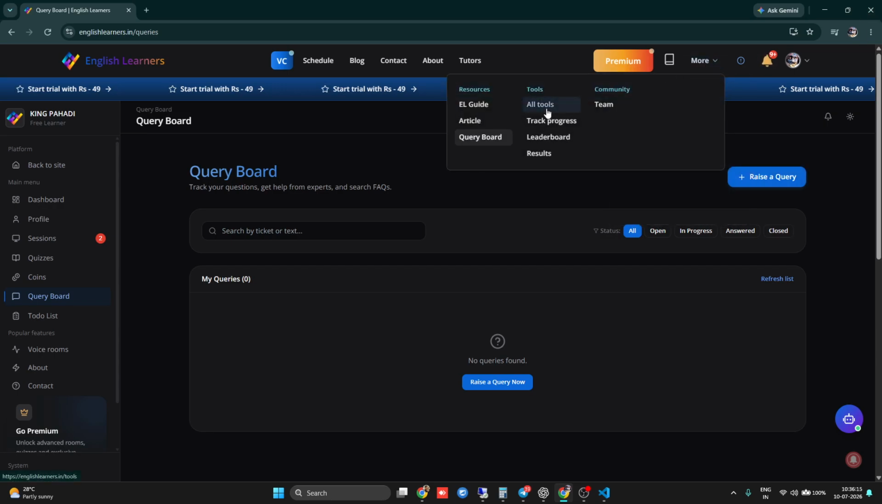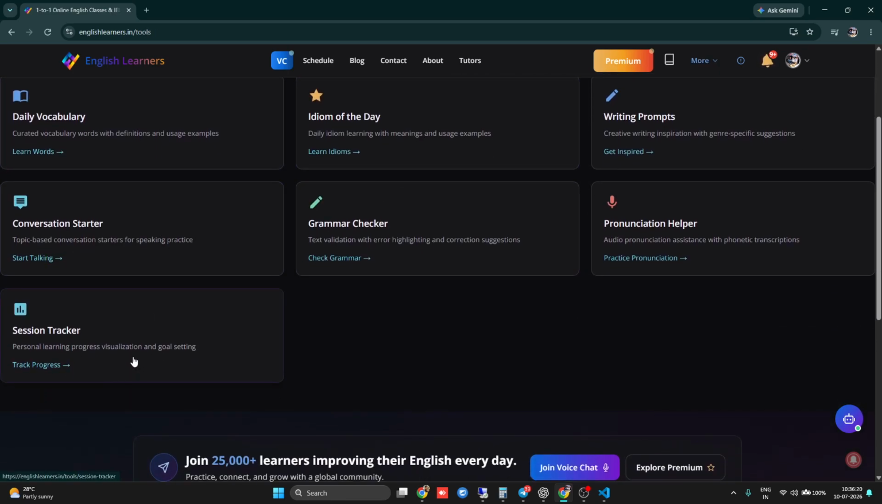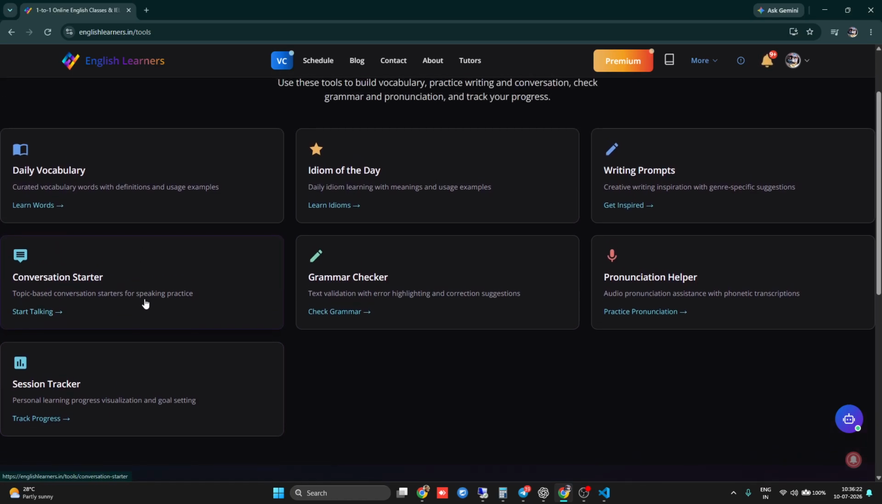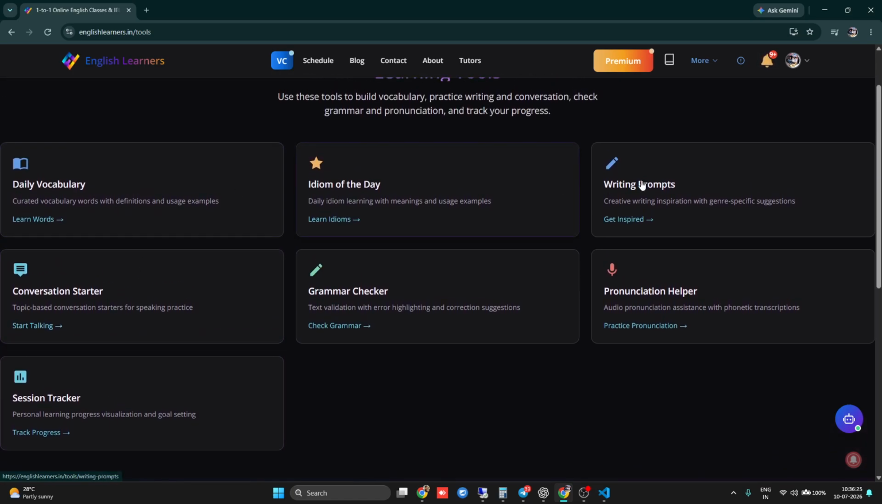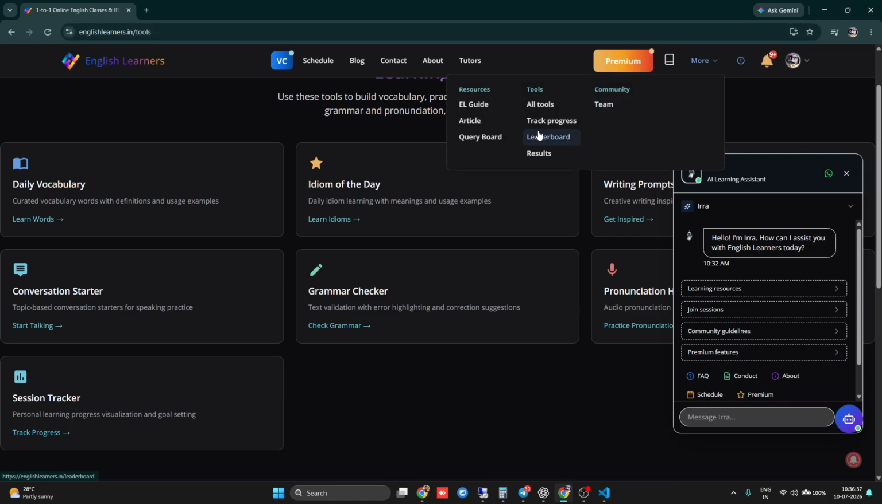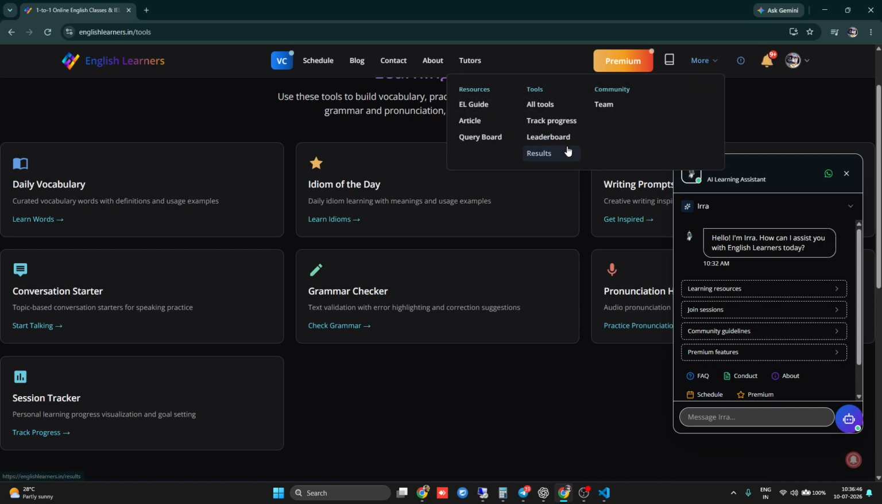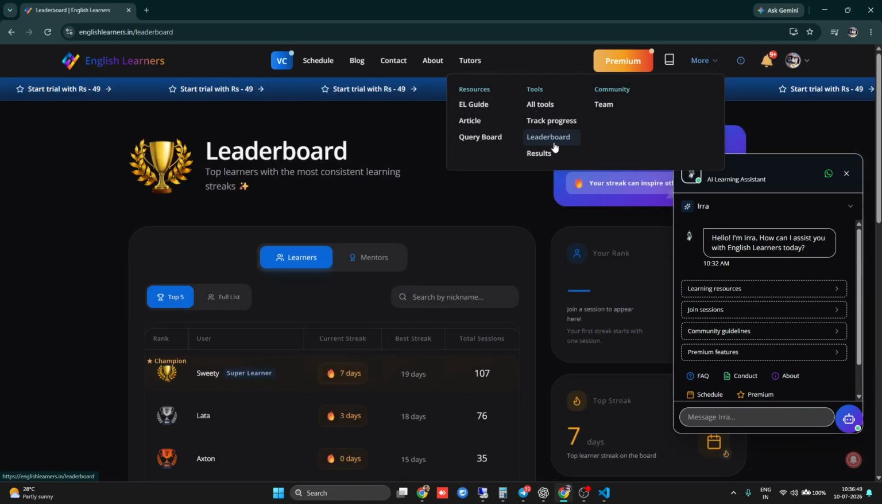And after that, we can see tools. Here at English Learners, we have created many tools like session tracker, conversation starter, daily vocabulary. You can take help of all of these to improve yourself. And even one more special tool, the chatbot, where you can ask things. It's really good. And then track progress, leaderboard, results. You can track your progress here. You can see the leaderboard, like who's on the top, who's on the bottom.